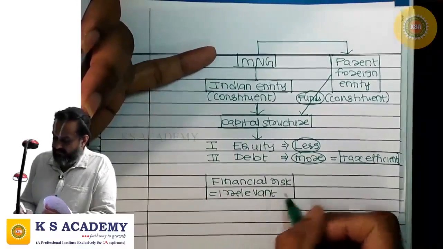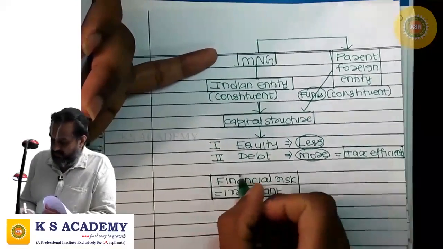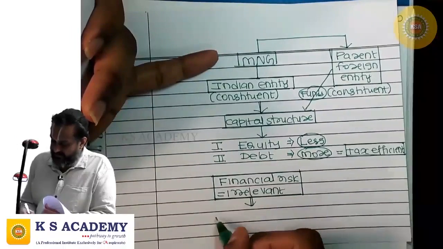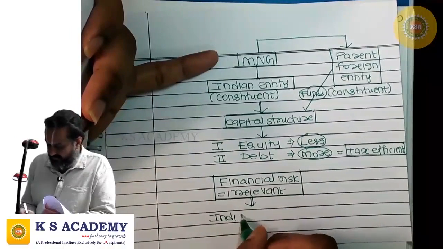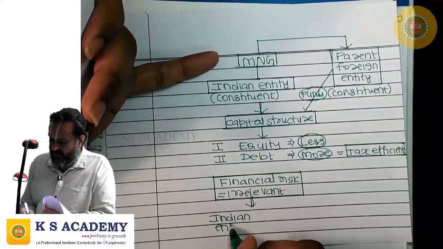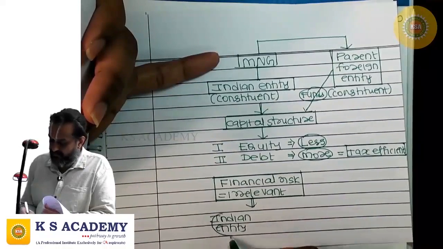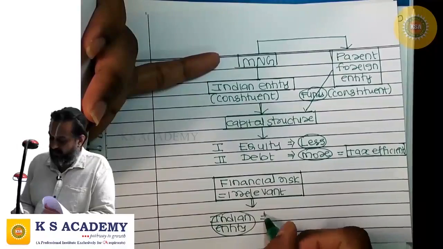The reason being, this Indian entity is not a stranger.